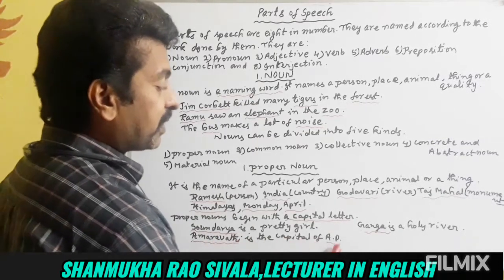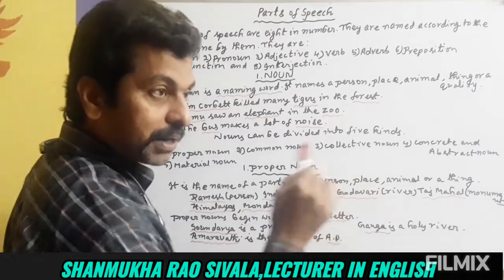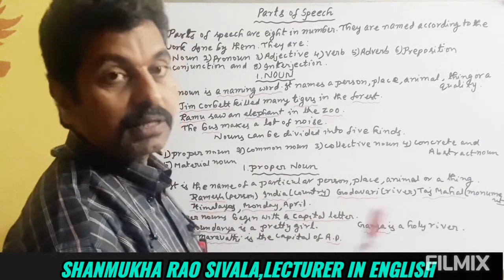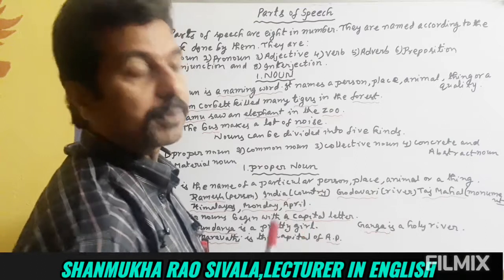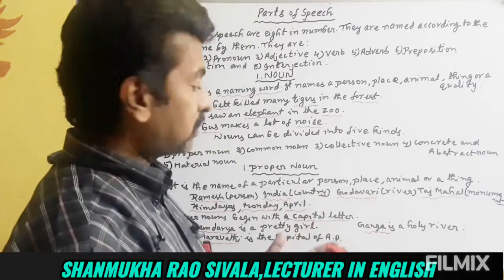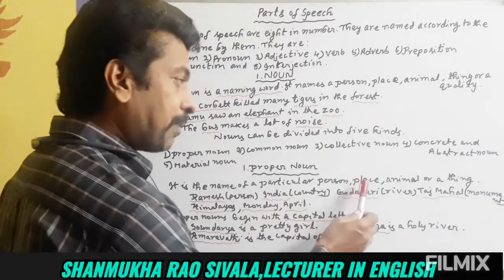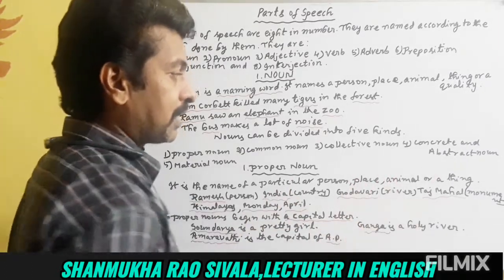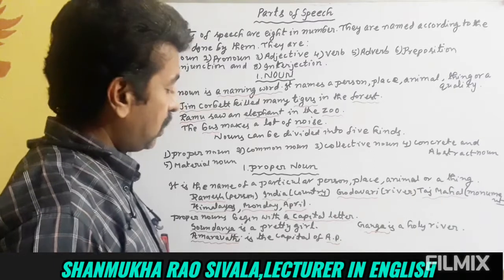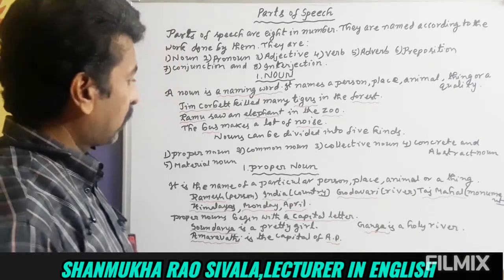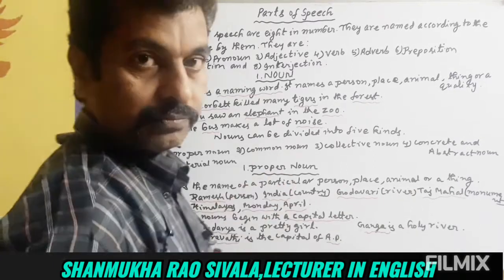Andhra Pradesh is the name of this particular state, so it's a proper noun. Proper nouns means, I hope you all understood, the names of particular persons, places, animals or things.